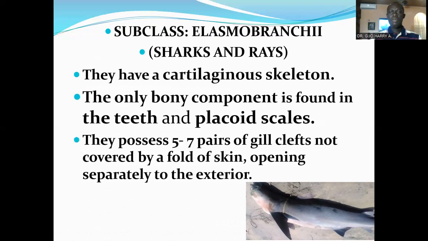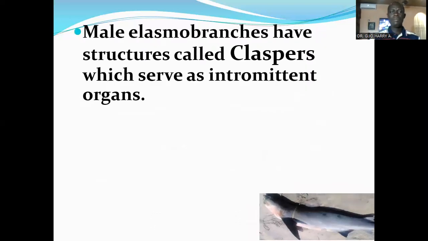The elasmobranchs, or those in the subclass Elasmobranchii, the sharks and rays, possess 5 to 7 pairs of gill clefts not covered by a fold of skin, opening separately to the exterior. So one very important characteristic of the elasmobranchs is that they possess 5 to 7 pairs of gill clefts.